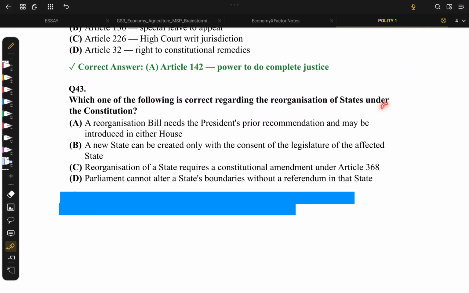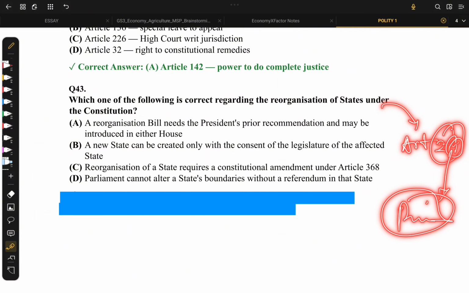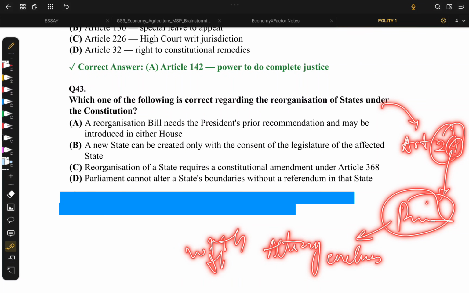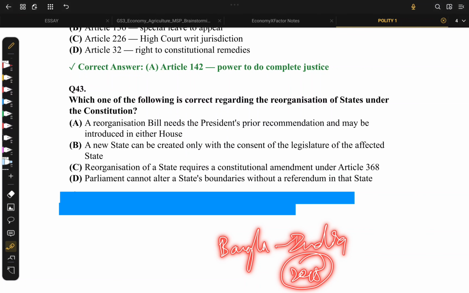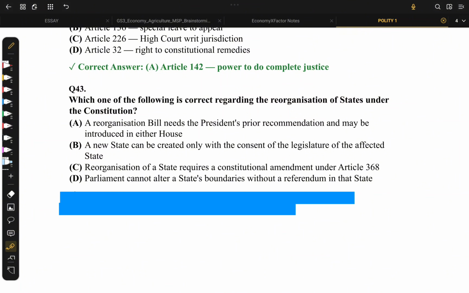Okay. Basically, it is talking about Article 2 to 4, where the fourth article gives protection for reorganization of states, but doesn't give protection for altering or exchanging the enclaves with neighboring countries, which we saw with Bangladesh and India in 2014. In 2015, through the Constitutional Amendment Act, they had to adjust or exchange the enclaves. Leaving that, let's come to the question.